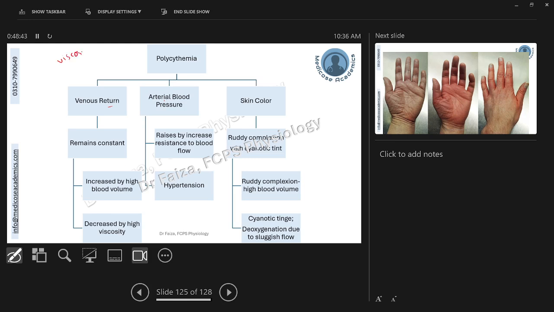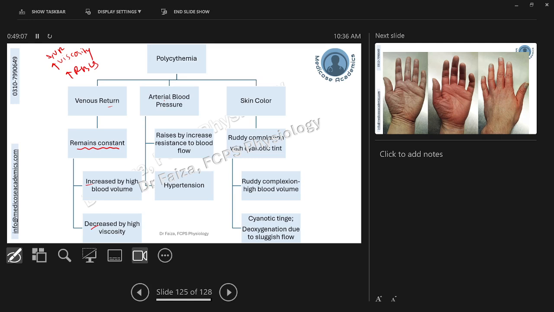As viscosity depends upon the number of RBCs, if they increase, the viscosity should increase and venous return should decrease. But here you can see the venous return is constant. Now, why is it constant? Because it is impacted by another factor as well. It is increased by high blood volume and decreased by high viscosity.